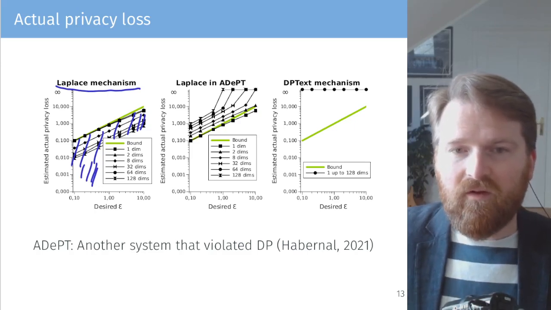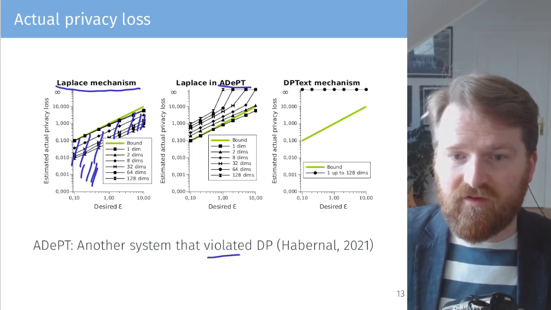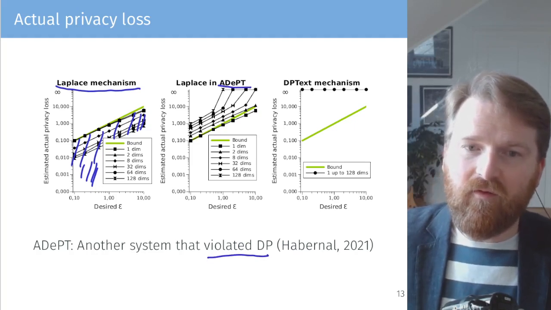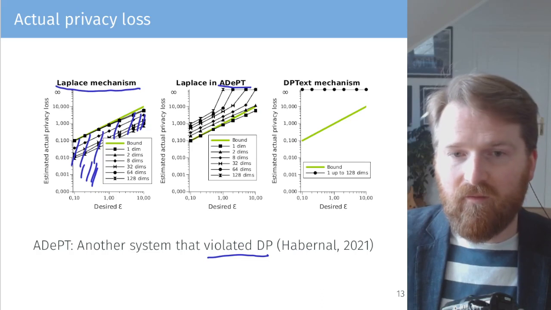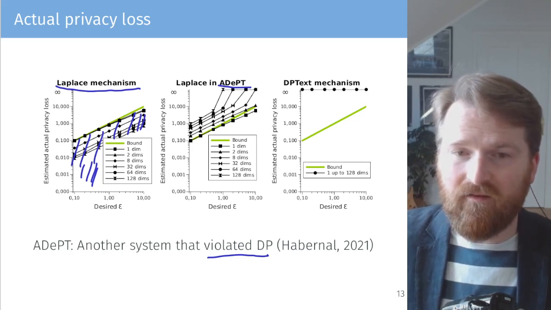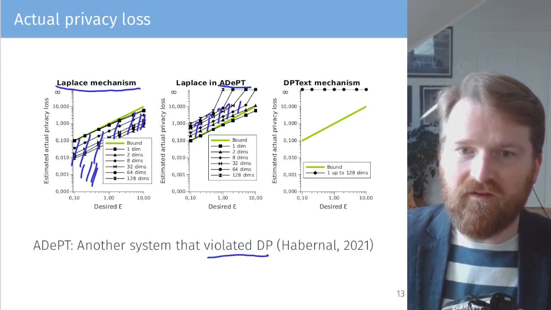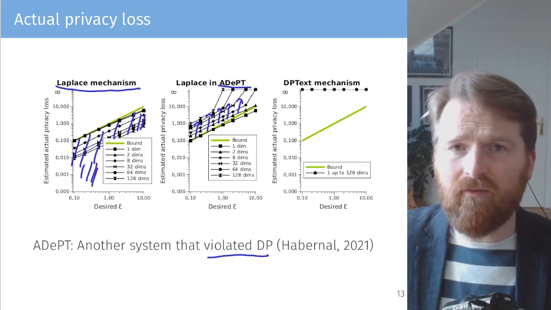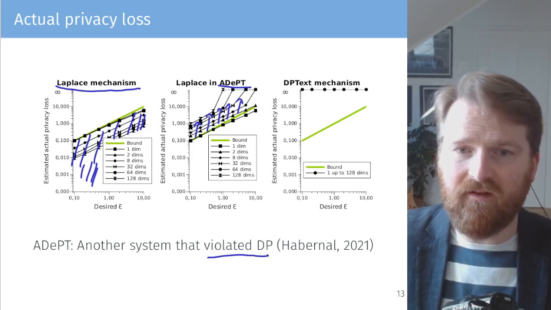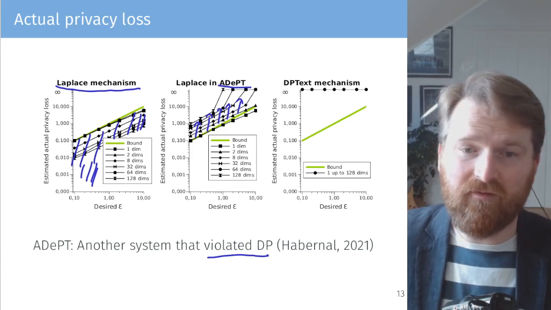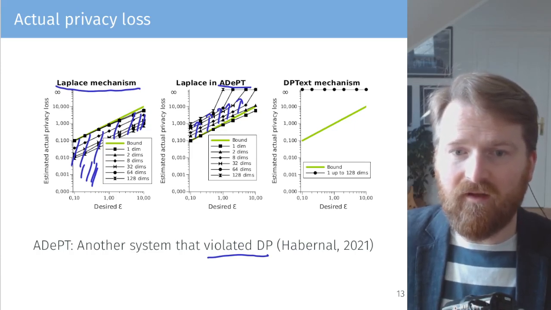We also looked at EDET, which is another paper which violated differential privacy, which we showed in our last EMNLP paper. And here we see, as we showed formally before and now empirically, that EDET is breaking differential privacy to some extent. Here we see everything above the line is crossing the bound on privacy loss, and it's breaking privacy. And in some cases, the privacy loss is infinity, so there's no privacy, but not all the time.